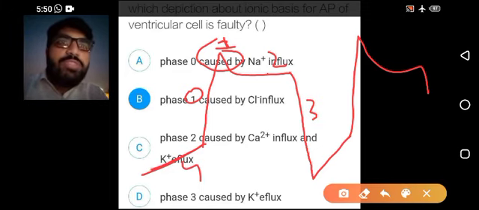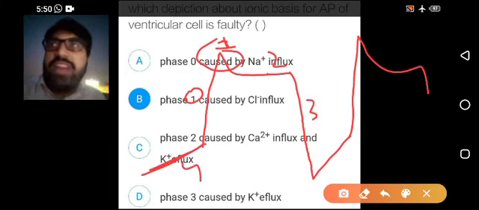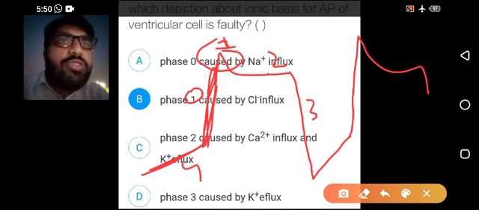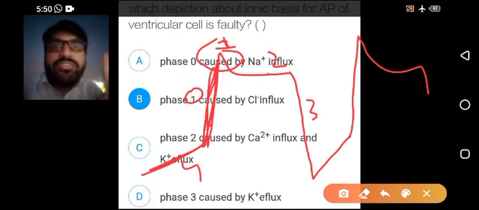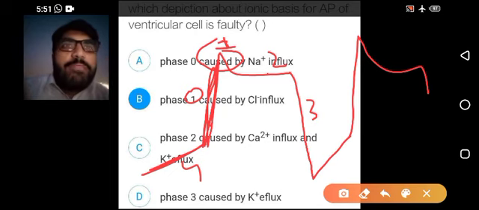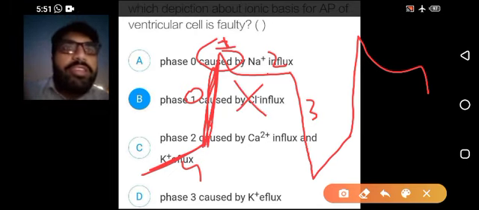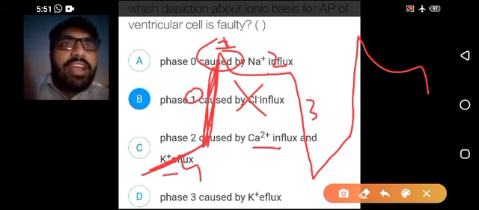So the phase 4 is because of the leaky sodium channel, also known as the funny current. The phase 0 is caused by sodium influx. Option A is right. Option B, phase 1 is caused by chloride influx. That is the wrong answer. There is no chloride influx at all. Phase 2 is caused by calcium influx and potassium efflux. Yes, that is the right answer.